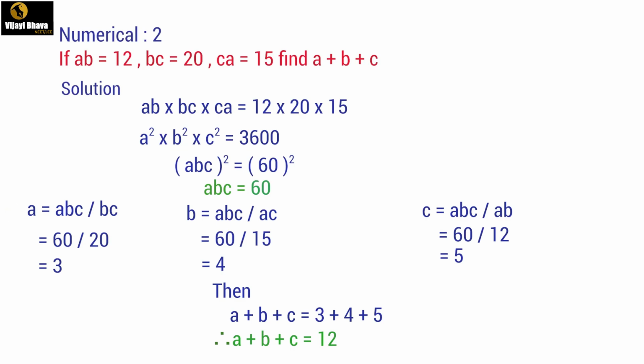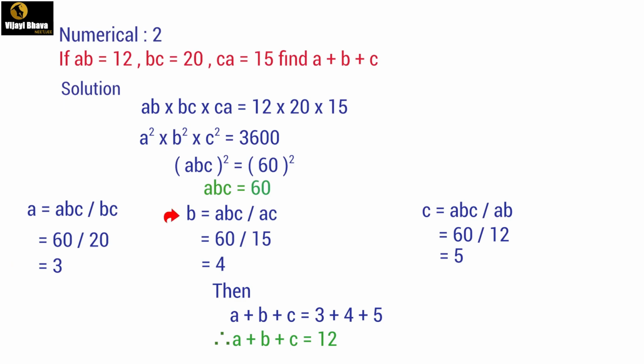Now, a is equal to abc by bc. Here, we had derived that abc is equal to 60. So, take it in the numerator by bc. It is given in the problem that bc is equal to 20. So substitute it, just cancel the zeros, 2 ones and 2 threes. So the value of a is 3.